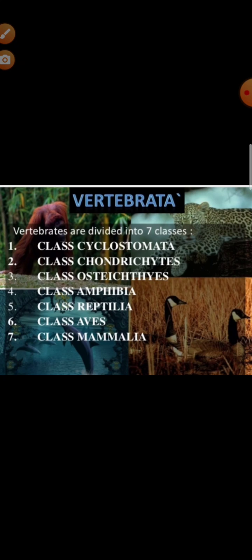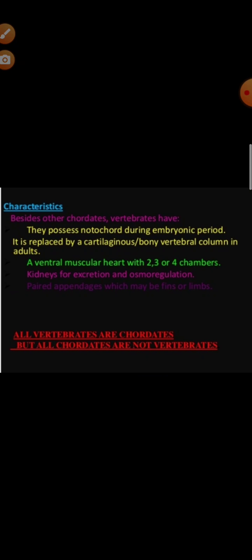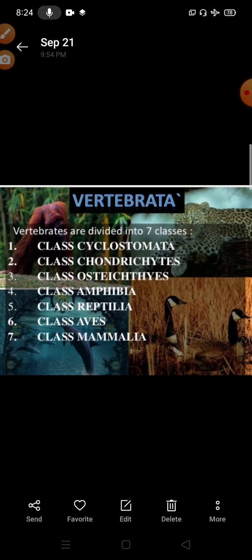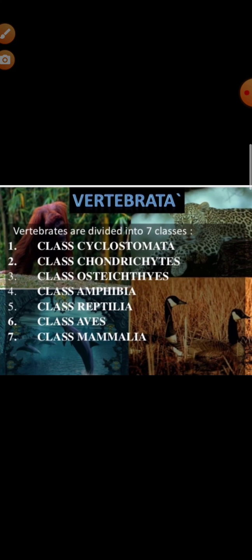Clear? Now, you have to know the classes of subphylum Vertebrata. Before that, I'll tell you what the characteristics are of those organisms under this subphylum Vertebrata. Notochord, first point you have to mention. Notochord is completely or partially replaced by vertebral column. Anterior end of the nerve cord is enlarged. Brain is protected by cranium or brain box.